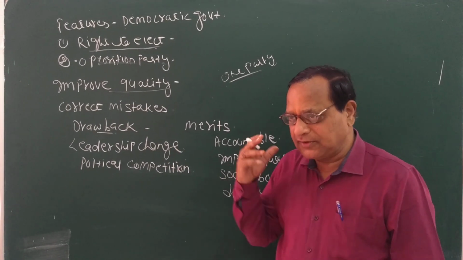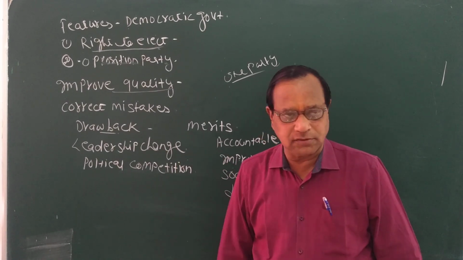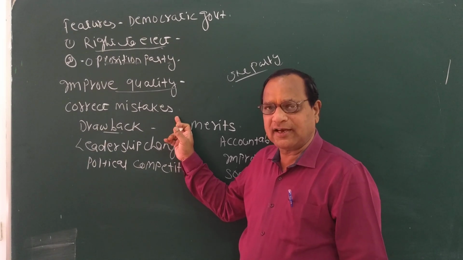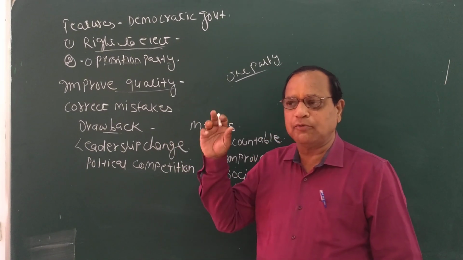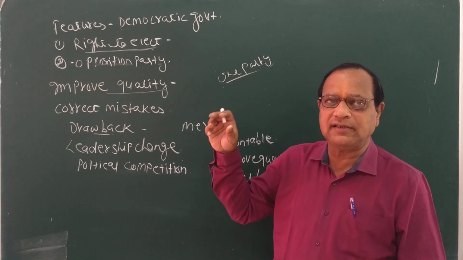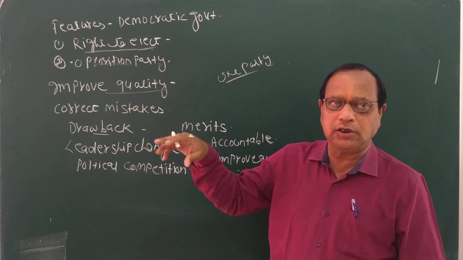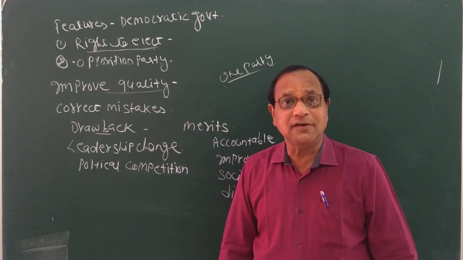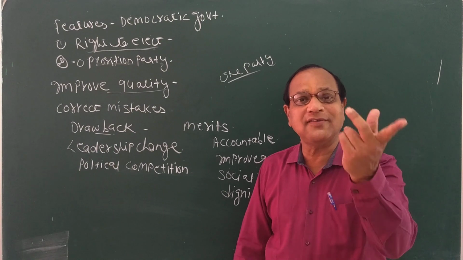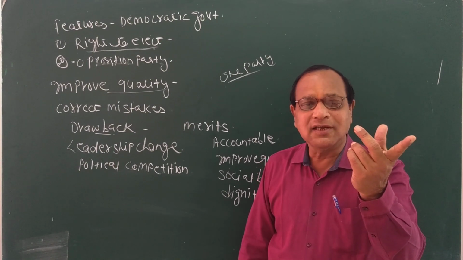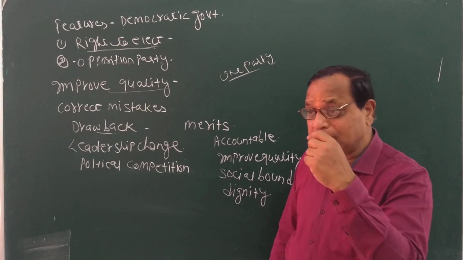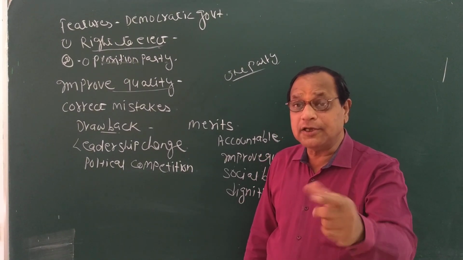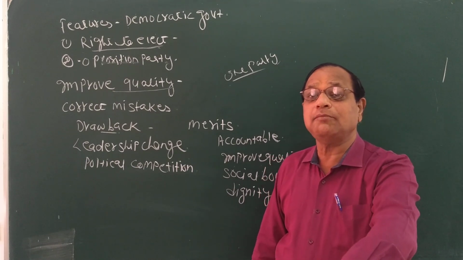Correcting mistakes, here I will give you a very good example. Democracy always allows mistakes to be corrected. Suppose people have elected a party and that party is not working according to the will of the people, or people are not satisfied by the working of that government. People have the chance to replace the government in the next election. And when the people replace the government, the political party can understand its mistakes and improve them, so that it can come to power again next time.